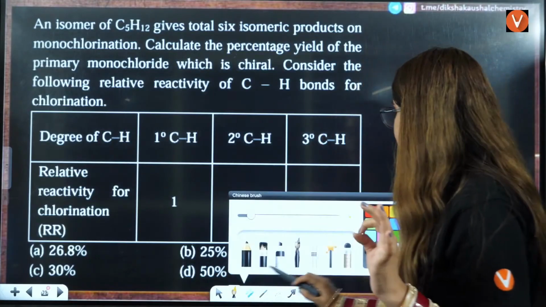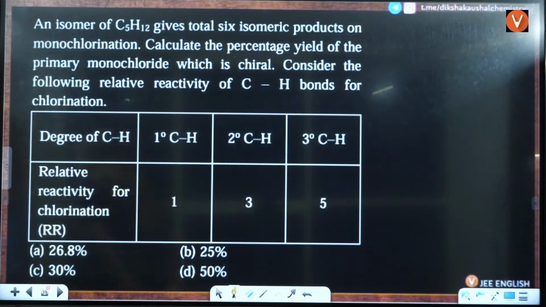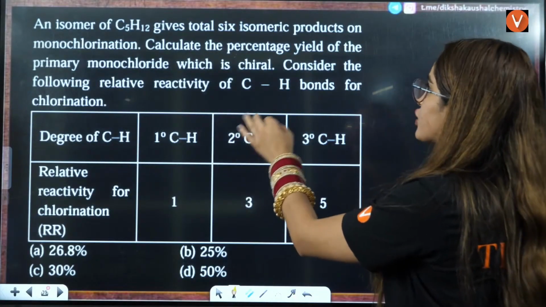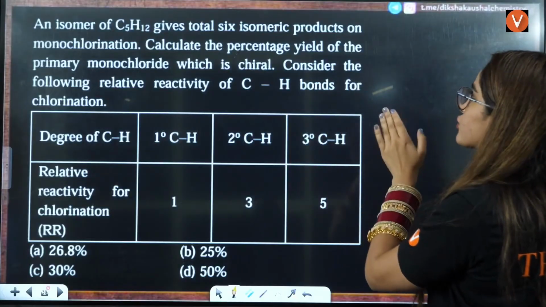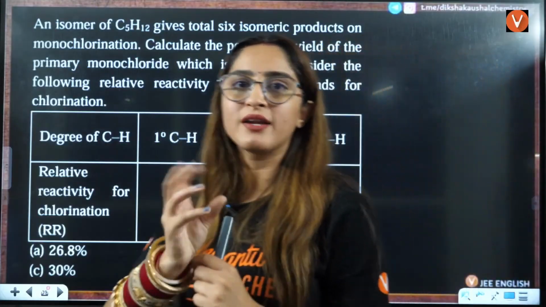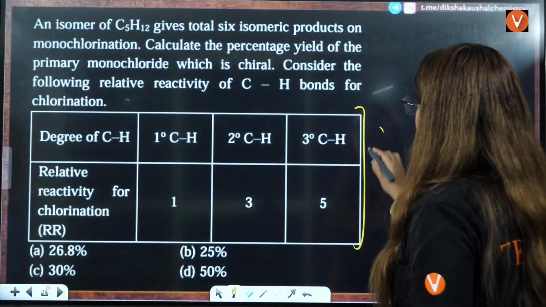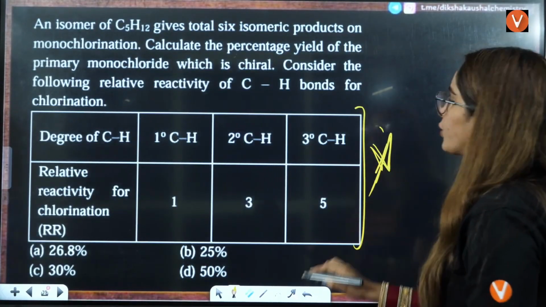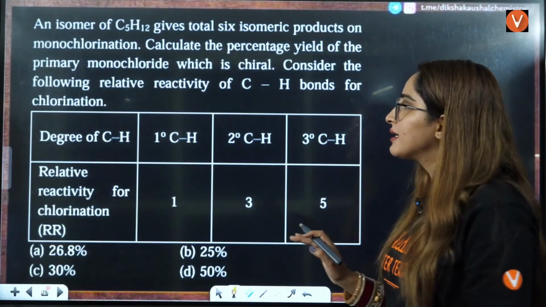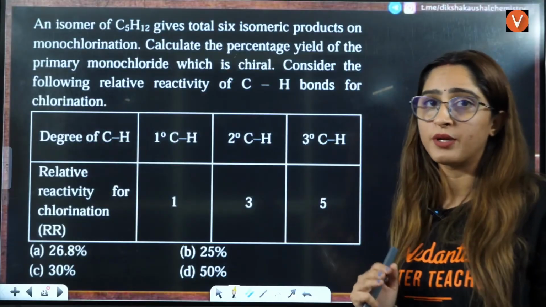Now let us see this question from organic chemistry, right? Let us try to solve this question from organic chemistry, everybody. So here they have given you an isomer of C6H12 that gives total 6 isomeric products on monochlorination. Whenever monochlorination means only one hydrogen will be substituted. Best part is here, this is also given to you. Chances are in the exam, this will not be given to you, right? This you should remember: the reactivity of 1 degree is 1, 2 degrees is 3, 3 degrees is 5. That you should remember yourself, right?